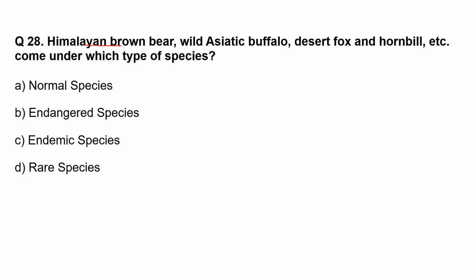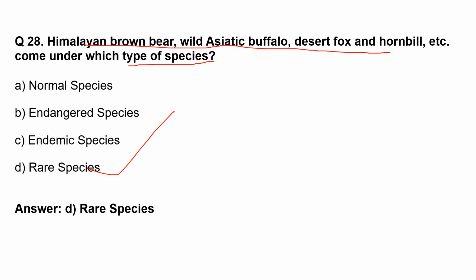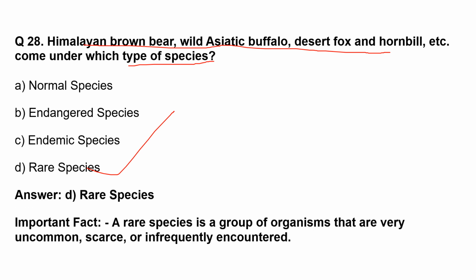Himalayan brown bear, wild Asiatic buffalo, desert fox and hornbill, etc. come under which type of species? The correct option is option D, rare species. A rare species is a group of organisms that are very uncommon, scarce, or infrequently encountered.